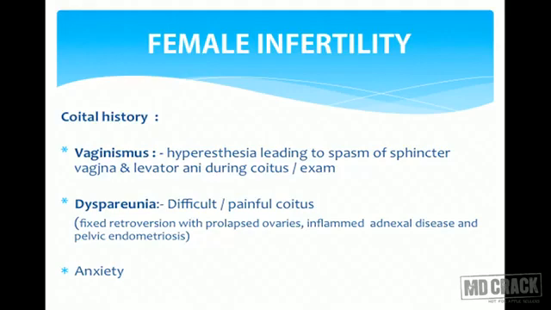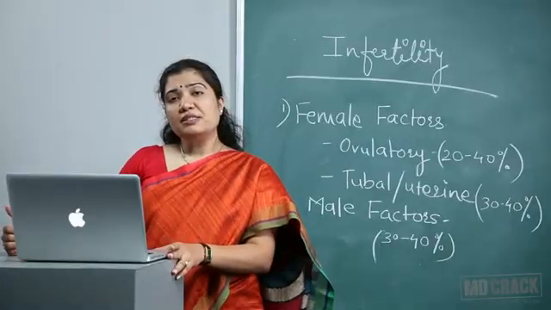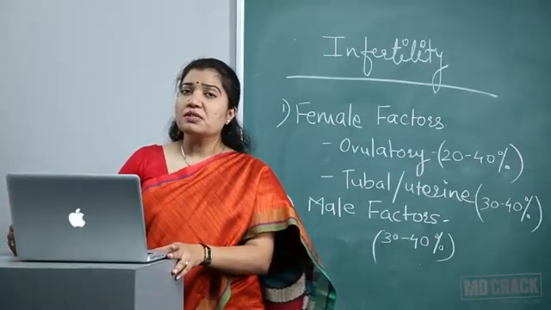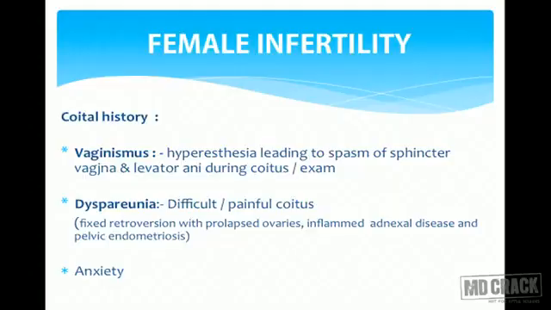Fixed retroversion with prolapsed ovaries. Ovaries are prolapsed in the pouch of Douglas. There is fixed retroversion, and because of which whenever there is coitus, that causes tremendous pain. Inflamed adnexal diseases, abscesses, salpingitis, tubo-ovarian masses, all these can lead to very painful coitus.